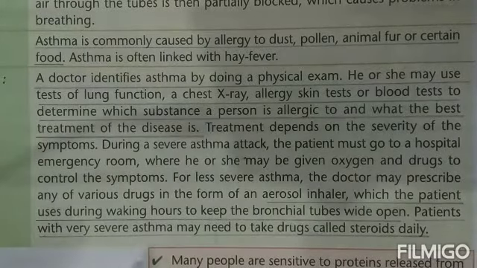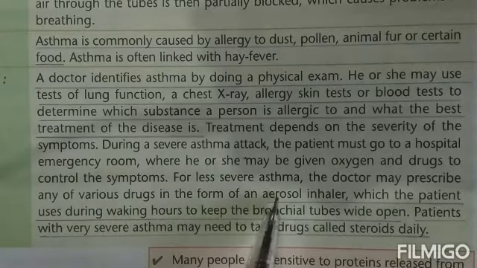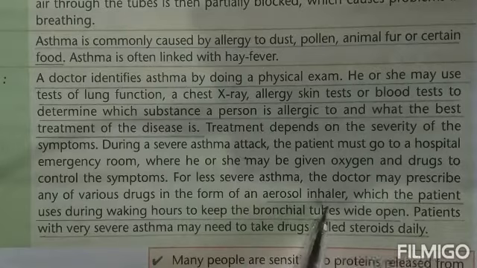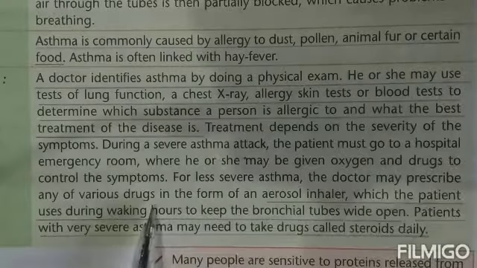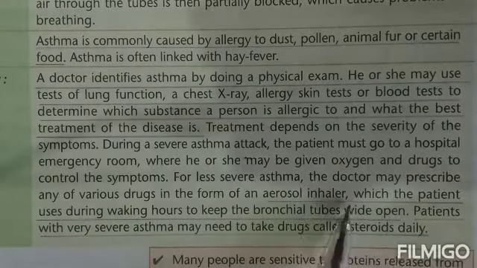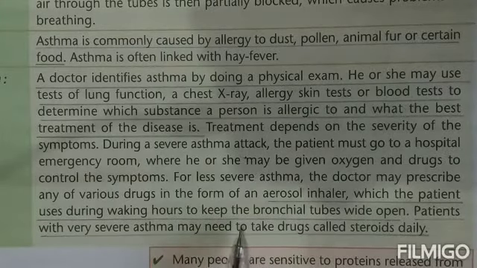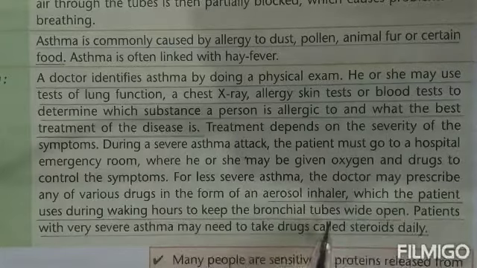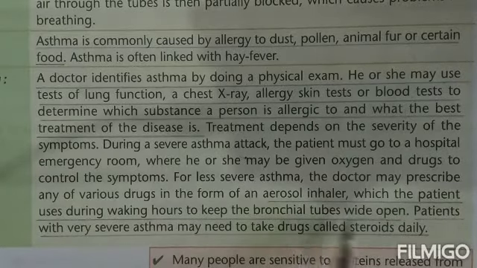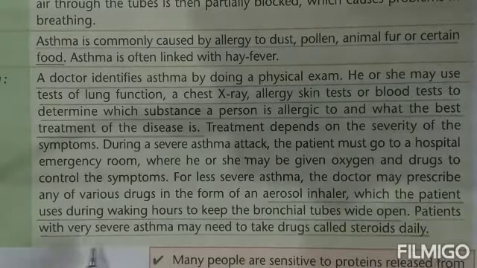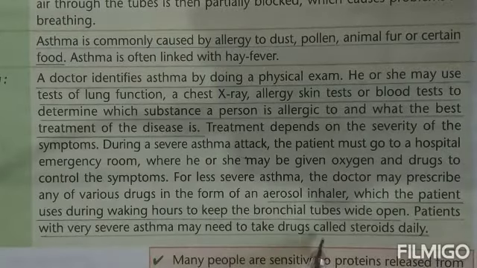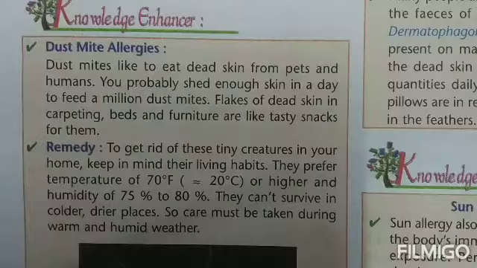And in case children it is a less severe asthmatic attack, then doctors prescribe aerosol inhalers and they might also give them some medicines. Now, these aerosol inhalers can be used by the patients during the waking hours to avoid the bronchial tubes from becoming narrow. They will keep the tubes wide open. Patients with very severe asthma need to take a drug called steroid daily.